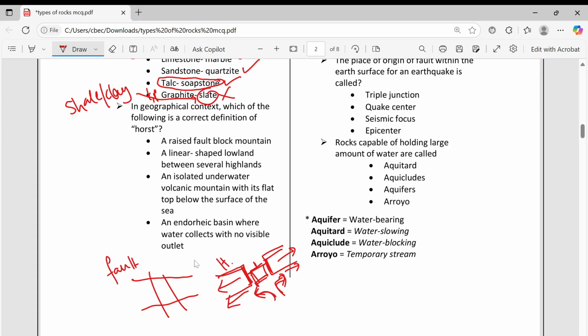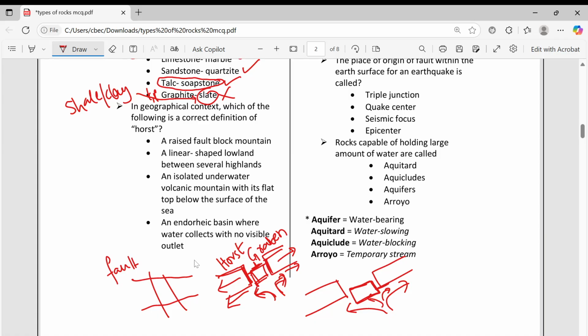These elevated parts are called horst, and these lower parts, the valley, are called graben. Some part will go down, this block will keep sinking down, while here magma is rising.